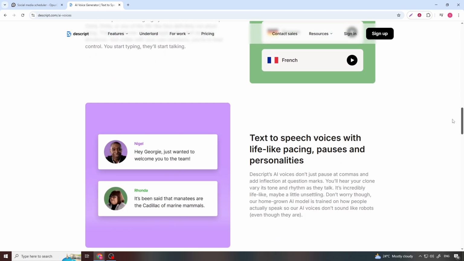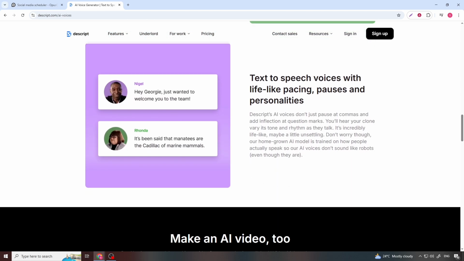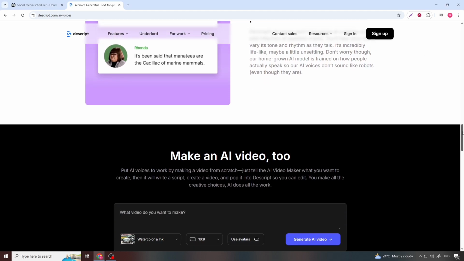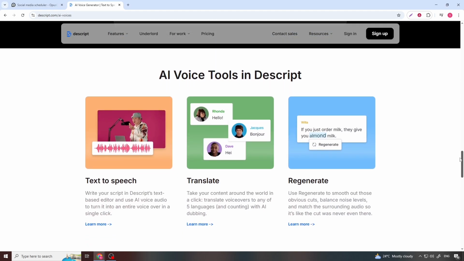But no platform is without downsides. One of the cons is that Descript's power can feel overwhelming to newcomers. With so many integrated features, figuring out where to begin requires patience. The AI tools are remarkable, but they also introduce new decisions. Should you trust the overdub voice? How much AI rewriting feels authentic versus automated? Those questions don't always have clear answers.